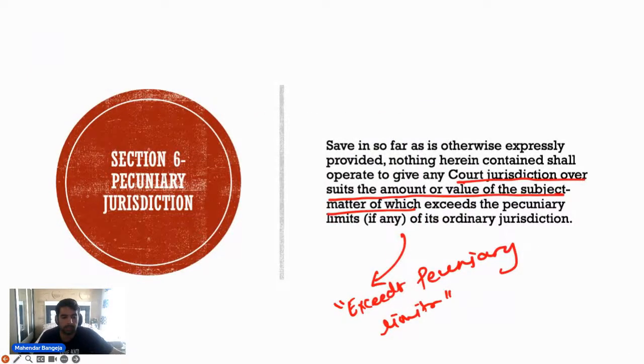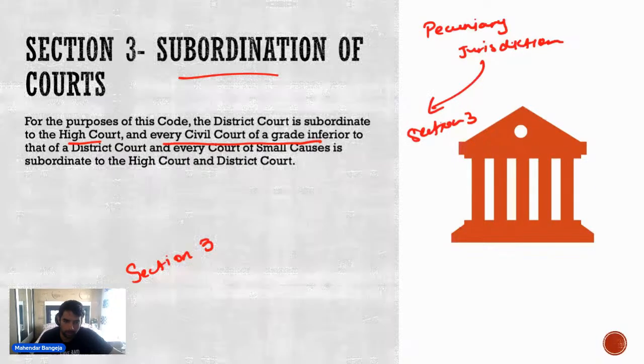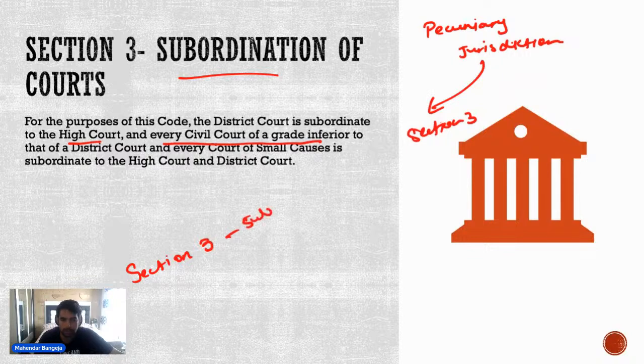तो ये 3 sections में ही pecuniary jurisdiction समझ आ जाता है. पहला है subordination, Section 3. Section 3 subordination है. Section 6 बताओ क्या है.